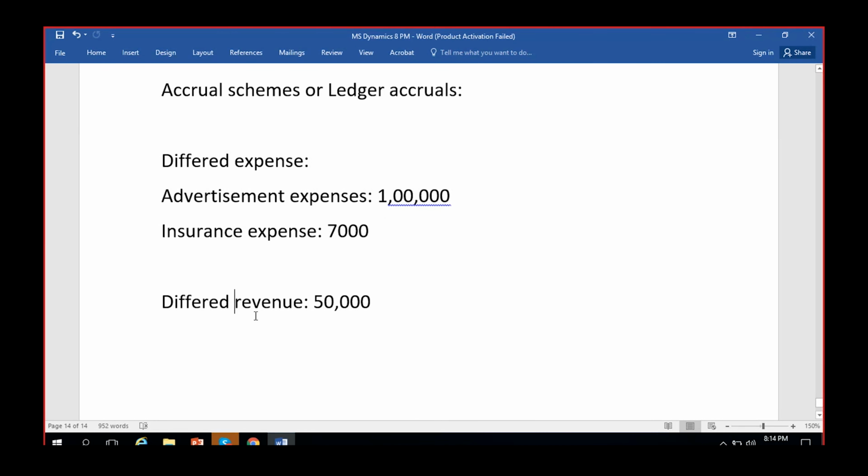If you receive some amount from your customer, you have to provide a proper service according to your agreement. In case you fail to provide a proper service, they will revoke the contract and you have to pay it back. So until and unless you have provided the service completely for the 12 months, this 50,000 is not yours. Okay, this 50,000 is still the customer's as long as the service has to be provided. So once half of the service is provided, I mean 6 months of service is done, 25,000 is yours. And if he is revoking it after 6 months, 25,000 is his money. You have to repay him back. Since you are not able to provide service successfully for the complete year, half the money you will take and half he will take back.